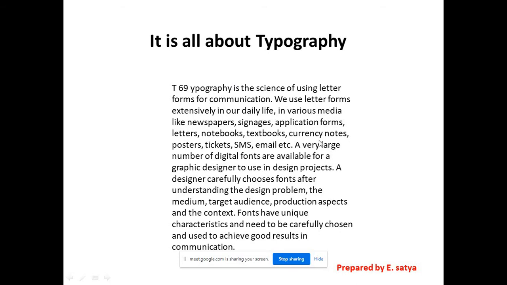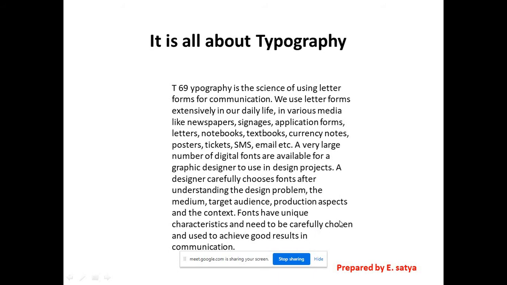In our daily life we use fonts and text in newspapers, magazines, signages, and even SMS and emails. They have unique characteristics and we have to understand them more clearly.